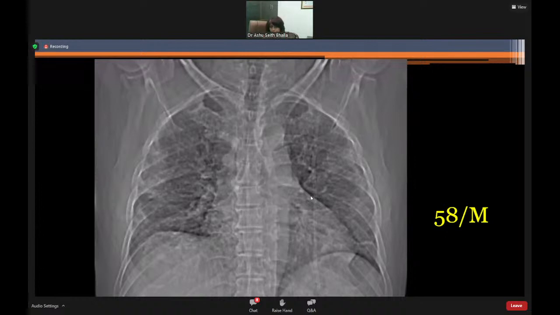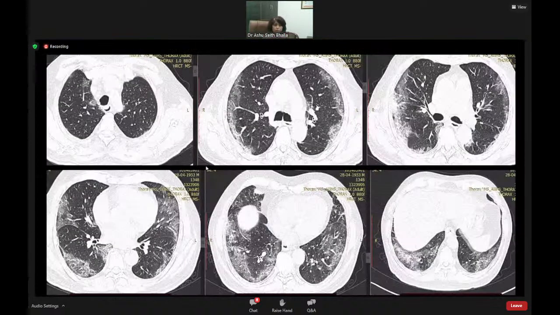So if we look at this CT scan, we do a topogram which looks similar to a chest radiograph in the beginning, which shows you the classical pattern that we saw earlier, peripheral ground glass. So on the first radiograph itself, you would think, yes, I could be dealing with COVID-19 pneumonia. And then when you do the CT scan and you find this peripherally distributed ground glass and consolidations, this was very typical for COVID-19 pneumonia.